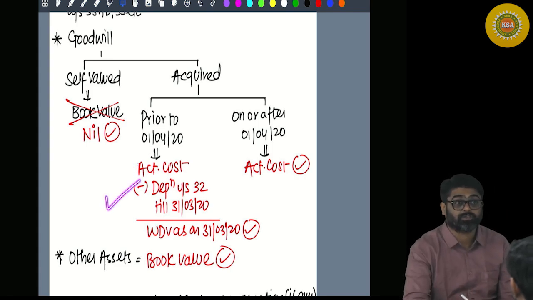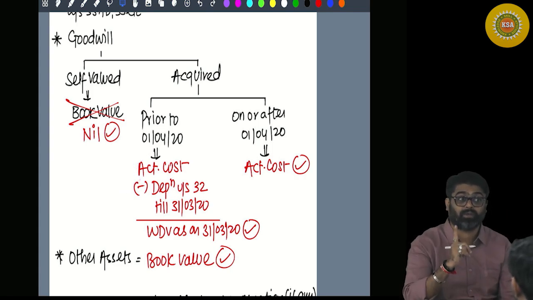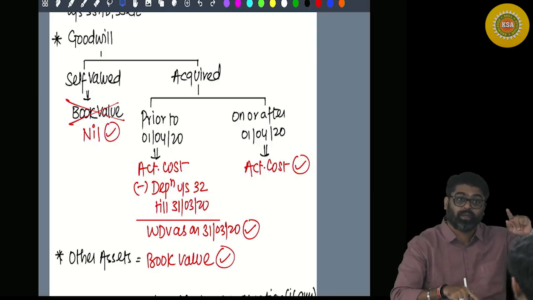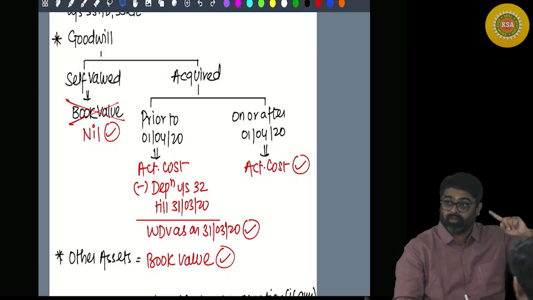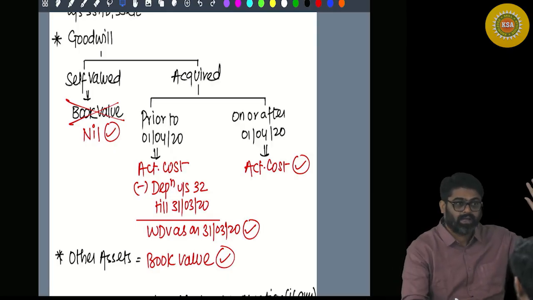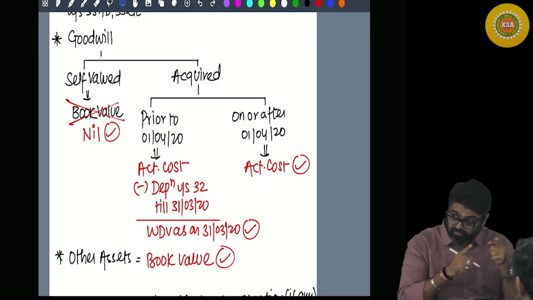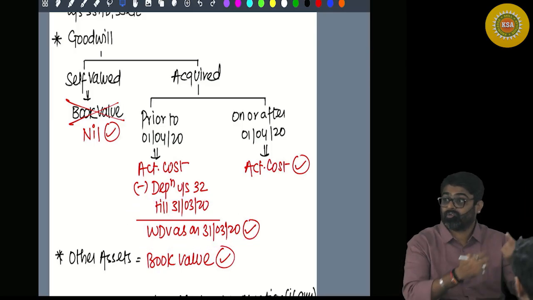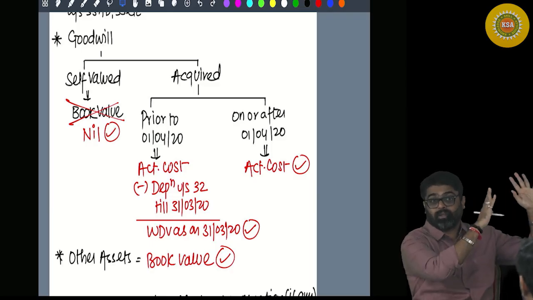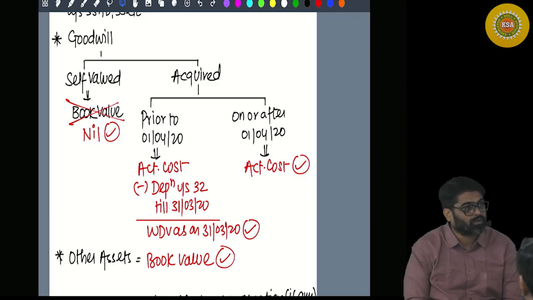Out of that actual cost, some cost till 31st March 2020, you have already claimed under the PGBP head in the form of depreciation. Reduce that, and the WDV remaining, even this balance cost is not allowed under the head PGBP. This goodwill is also thrown out.